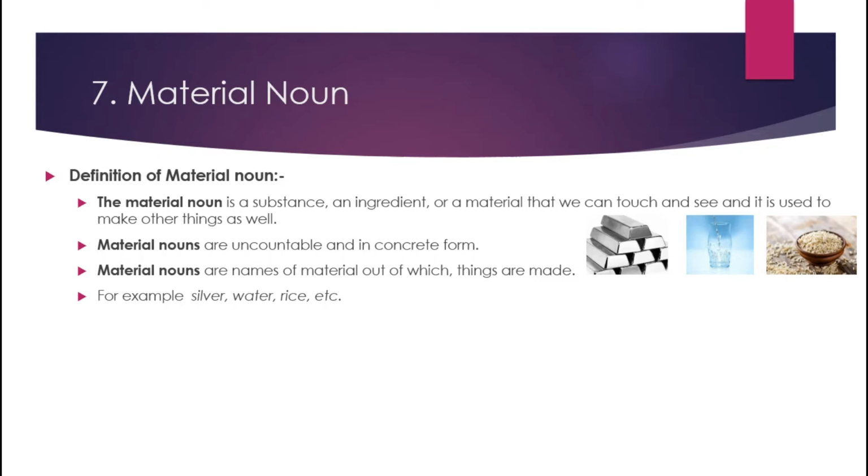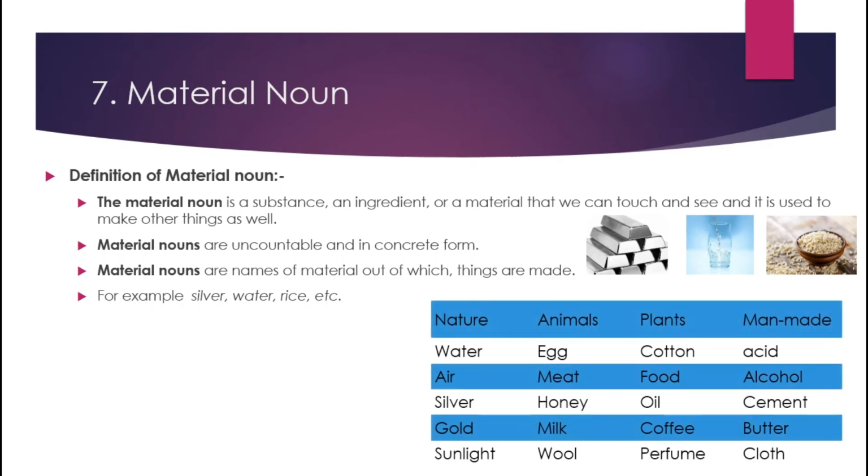So all these material things are made by God. Human beings cannot make them. If human beings make something, then also it is with the help of natural things, like here one table is there. So in nature, water, air, silver, gold, sunlight, all these things are made by God. In animals we find egg, meat, honey, milk, wool. These things human beings cannot make.